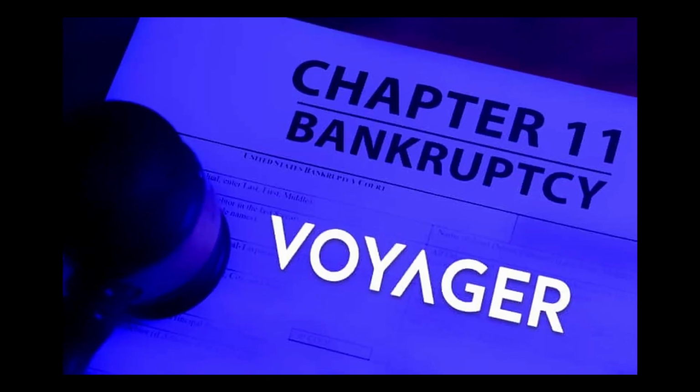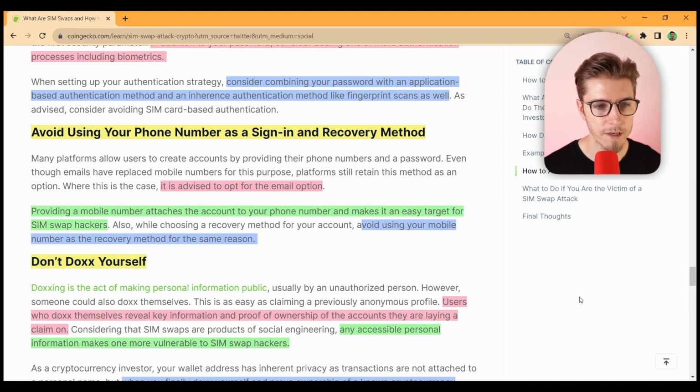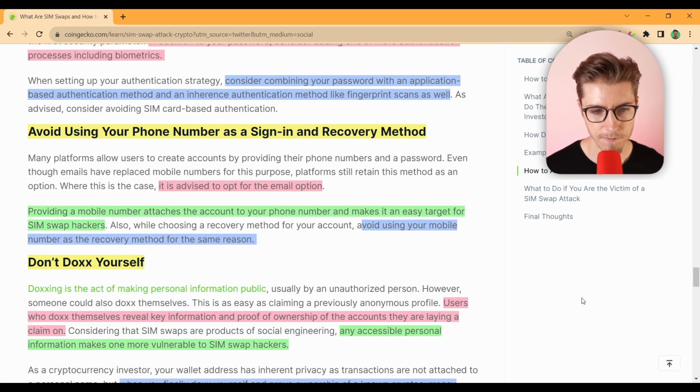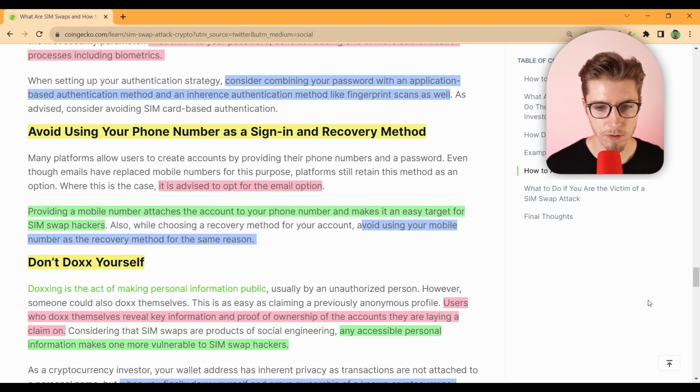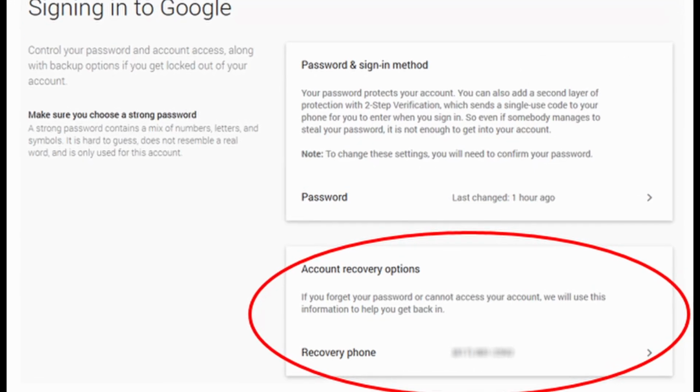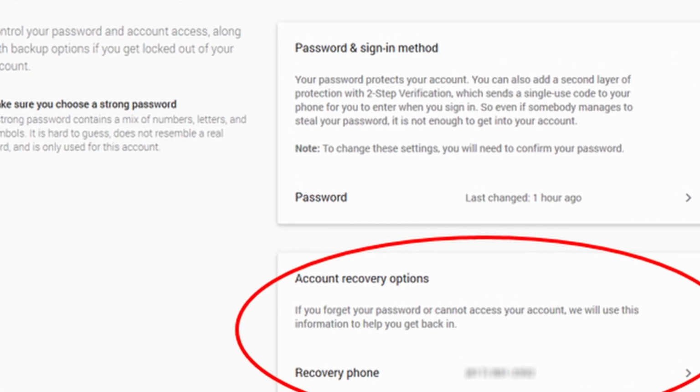But do remember that if you're holding your crypto on exchanges, there's a chance that those exchanges could go bankrupt, like Celsius, Voyager, etc. The next piece of advice is to avoid using your phone number as a sign-in and recovery method. It kind of contradicts what it said before, but here it says it is advised to opt for the email option. So what it's saying here is that if you have to choose between the two, choose email over SIM. Providing a mobile number attaches the account to your phone number and makes it an easy target for SIM swap hackers. Avoid using your mobile number as the recovery method for the same reason.